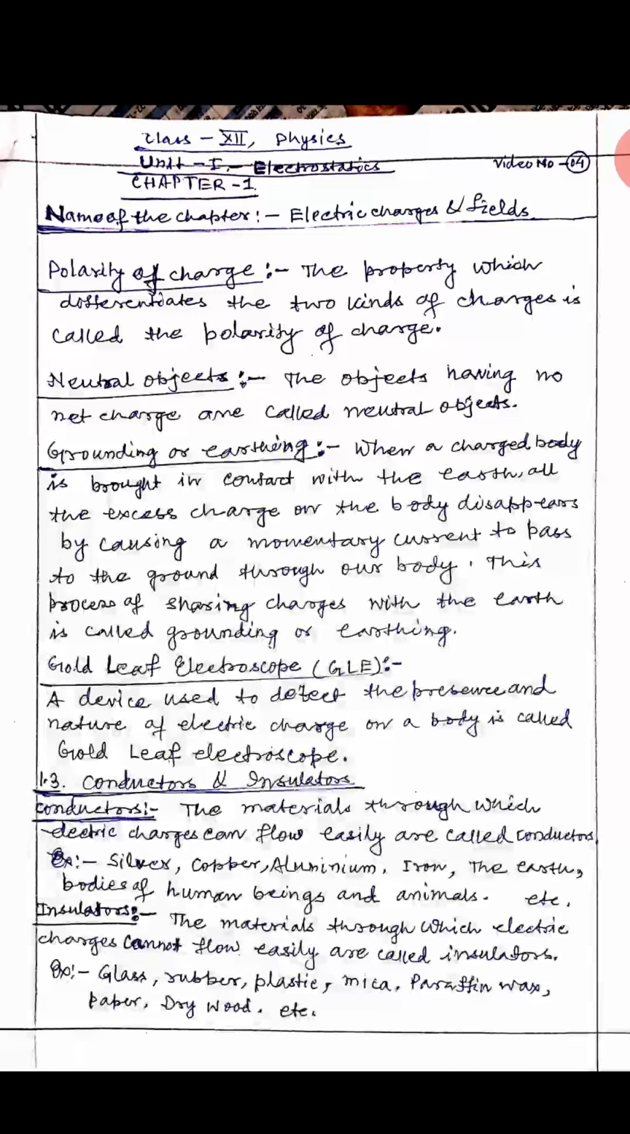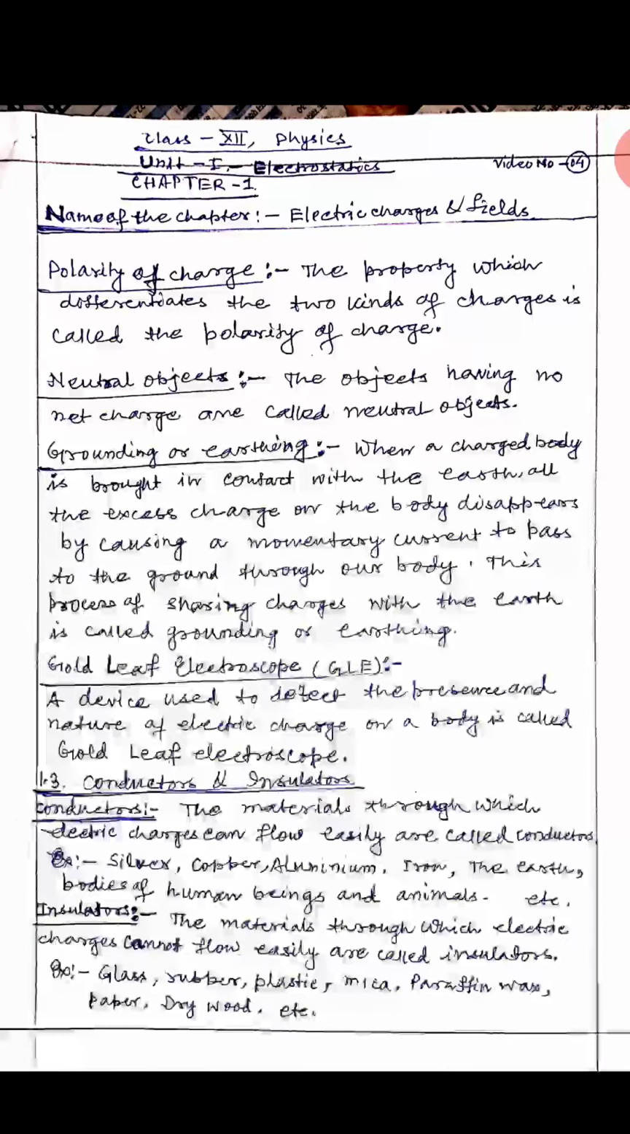What is grounding or earthing? When a charged body is brought in contact with the earth, all the excess charge on the body disappears by causing a momentary current to pass to the ground through our body. This process of sharing charges with the earth is called grounding or earthing. It ensures safety of the appliance as well as the user.